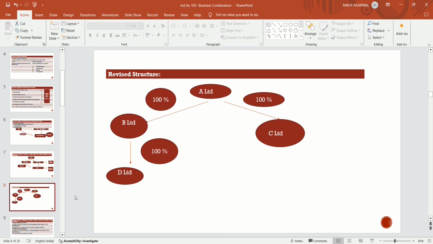Now after 100% acquisition by B Limited, the revised structure is that there are two fellow subsidiaries of A Limited, B Limited and C Limited, and after acquiring D Limited by B Limited, it becomes a subsidiary of B Limited. Now D Limited is no more a subsidiary of C Limited because it is acquired by B Limited. Now D Limited is a subsidiary of B Limited. This is the revised structure after acquisition.